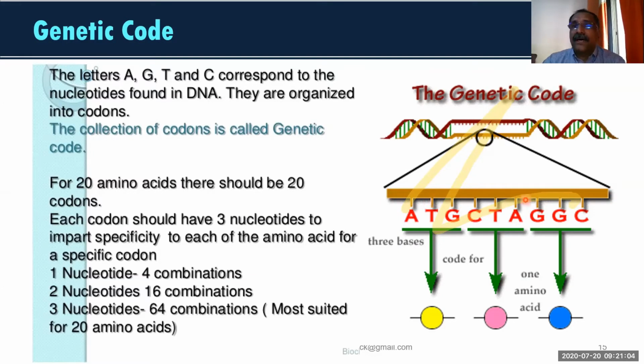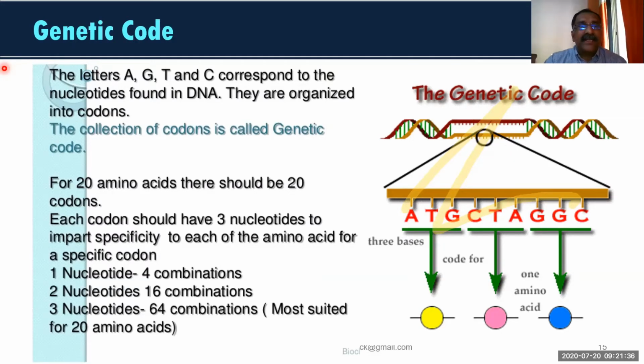Now, on RNA, you can see that nitrogen bases are lying like this. These nitrogen bases are represented by letters like A, T, G, C. This is nothing else, just like our English alphabets. So in DNA or in RNA, the nitrogen bases are there in the form of letters.